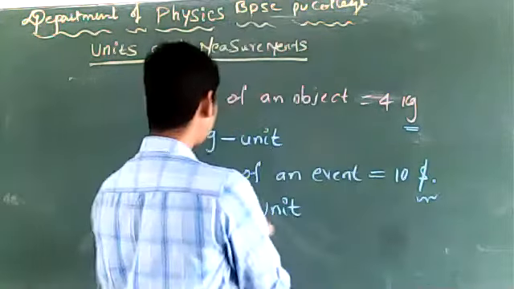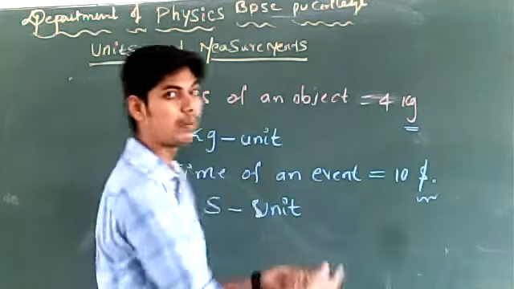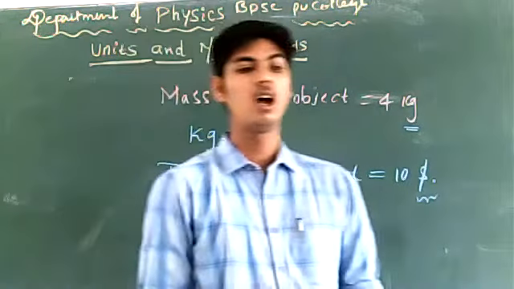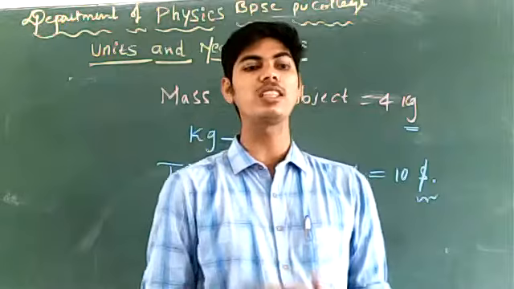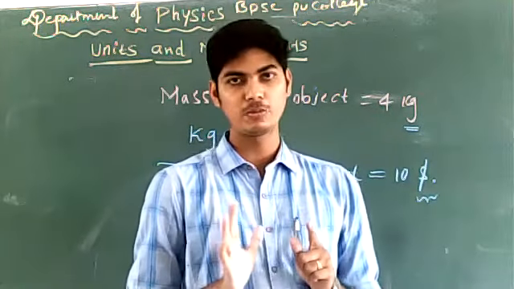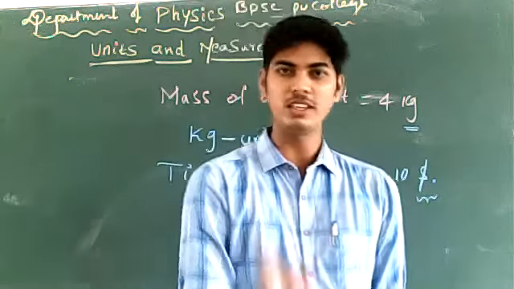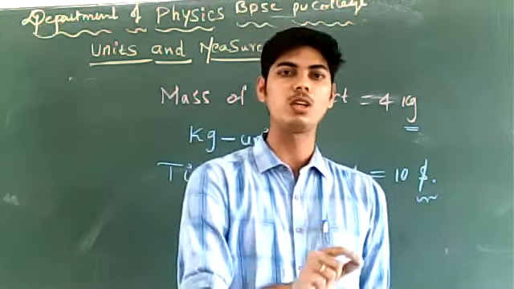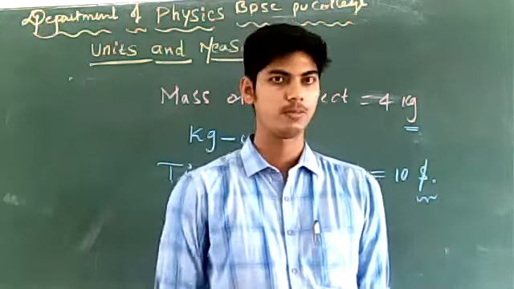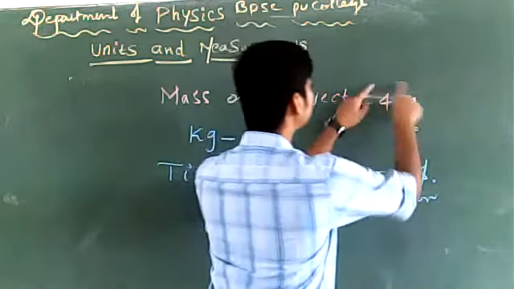And how many times has this unit repeated in that event? 10 times, right? So, while expressing your measurement, see that you have expressed both the numerical value as well as the unit. And you must be knowing what this actually means.